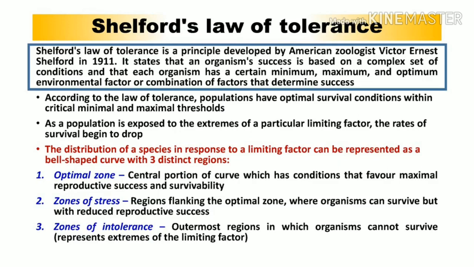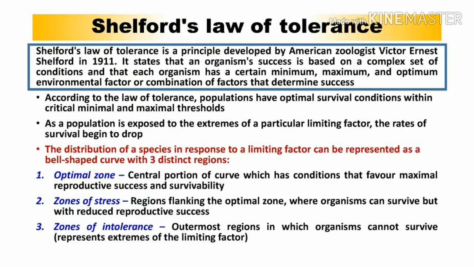Whatever condition we are going to see in our ecosystem, whether it is related to animals, bacteria or humans, all those factors are divided into the categories of minimum, maximum and optimum. Depending upon these three categories, that is the minimum range, maximum range and optimum range, the success of an individual's life will be decided. That is what is mentioned in the second line.